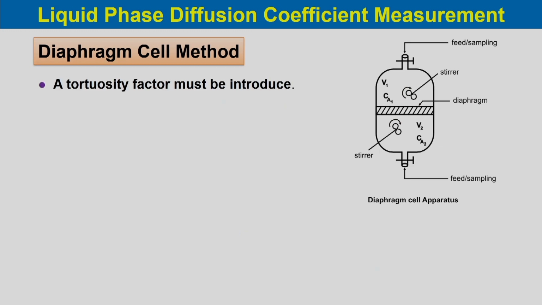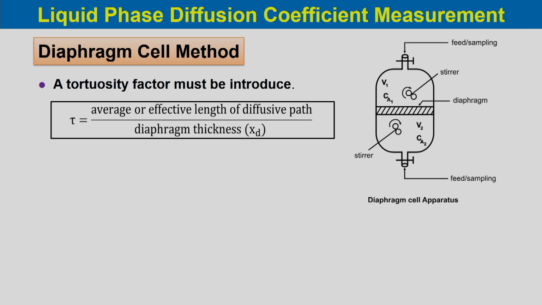So, a tortuosity factor must be introduced. Tau, the tortuosity factor, would be equal to the average or effective length of the diffusive path divided by the diaphragm thickness. So, tau is the tortuosity.